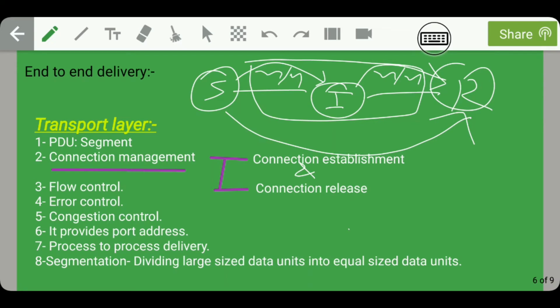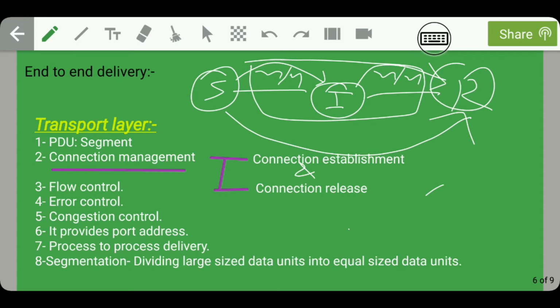Whenever there is a data transmission between sender and receiver, a connection must be established first. And after the data transmission, this connection must be released. So this connection establishment and connection release is taken care of by the transport layer of the OSI reference model.